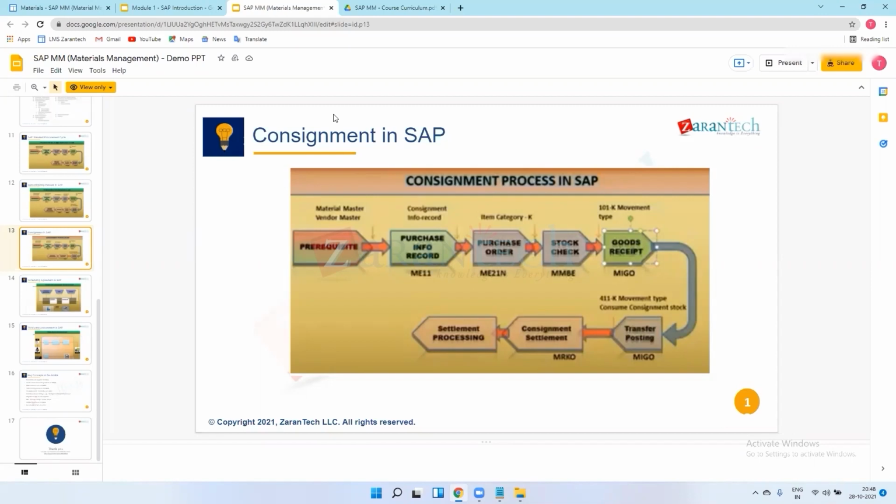You produce materials in your premises, and you will not store that material. Amazon will procure all this material from you and store it in their warehouse only.